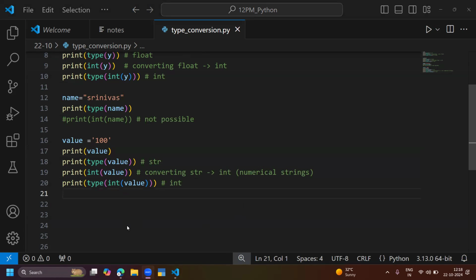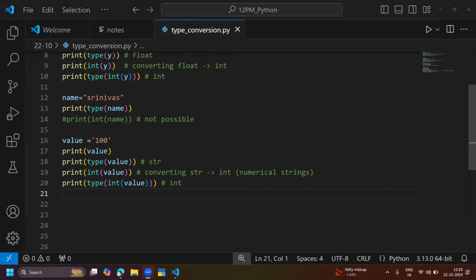Type conversion. Simply type conversion. Int to float is possible. Float to int is possible. Numerical strings can convert into integers or floats. Or floats can convert into numerical strings, and integers also can convert into numerical strings. That is possible. But a pure string, a string with characters, that conversion is not possible anyway. You have to remember it, right?